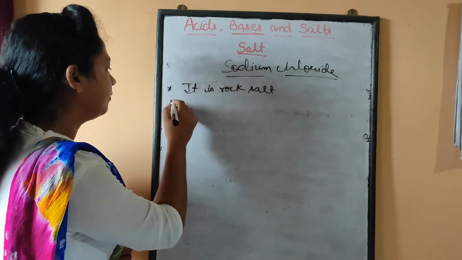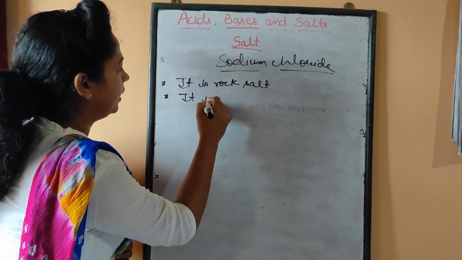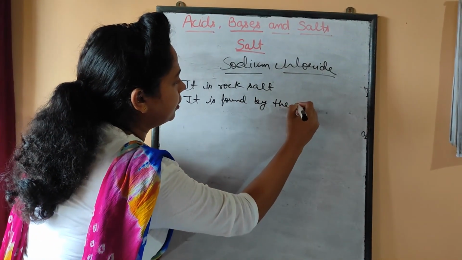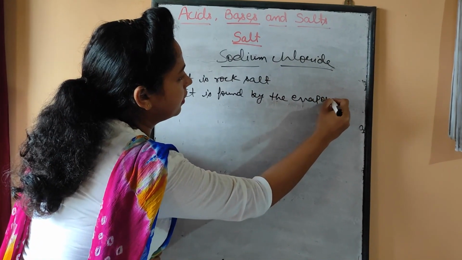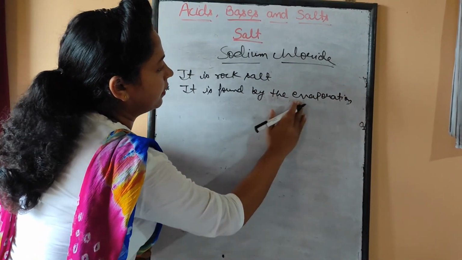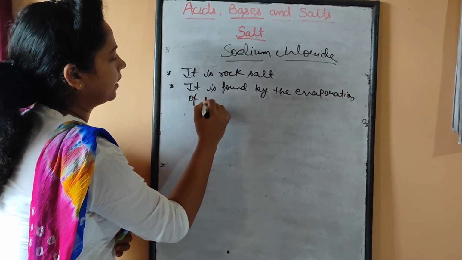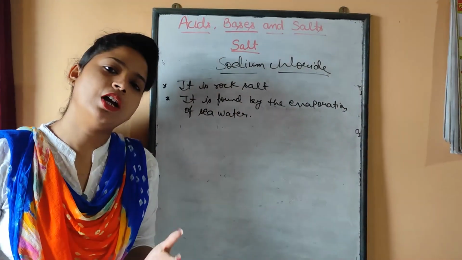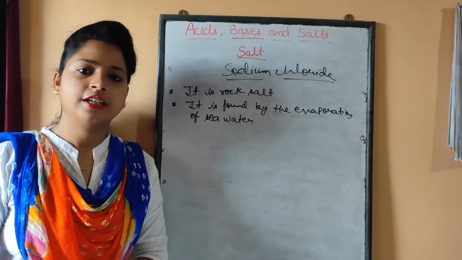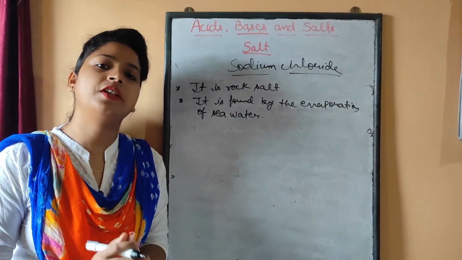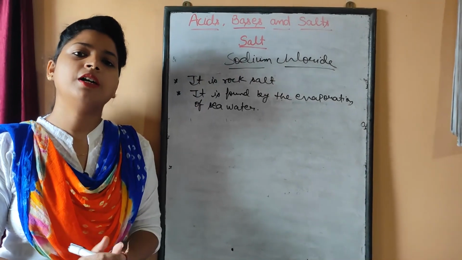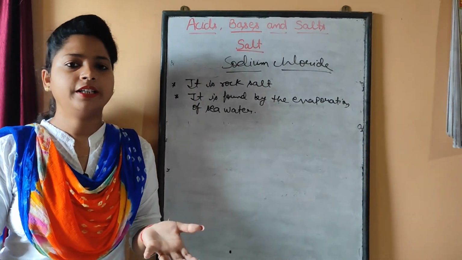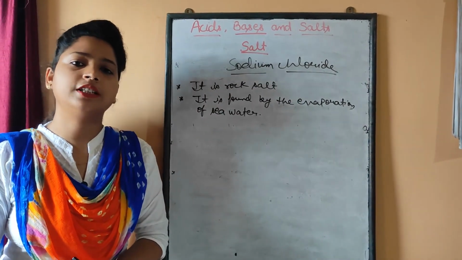Secondly, it is found by the evaporation of sea water. In history, you have learned about the Dandi March. That instance is also given in your NCERT book. Mahatma Gandhi made salt for the first time on his own, and that is the Dandi March.